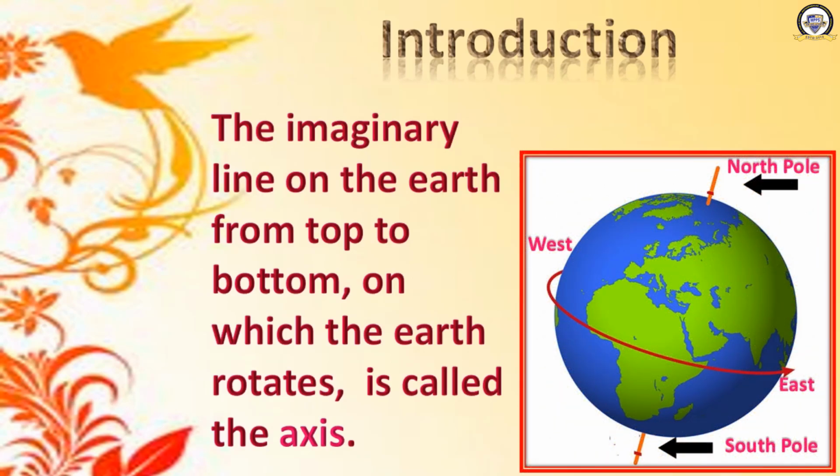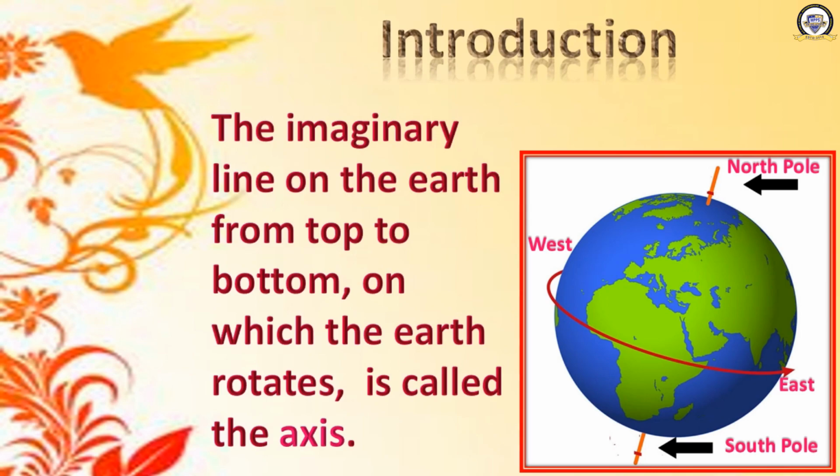You can see a stick-like thing on the top and bottom of the earth. We imagine that there may be something like this, and that has been named as axis. Otherwise, how can the earth rotate from west to east? A red arrow has been shown. This is the direction of the spinning of the earth. It rotates, it moves on this axis.